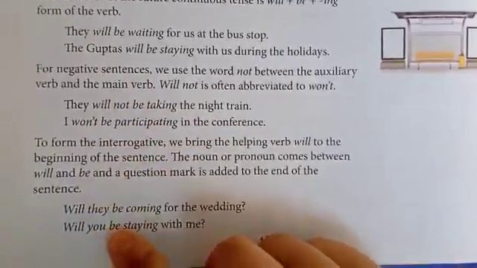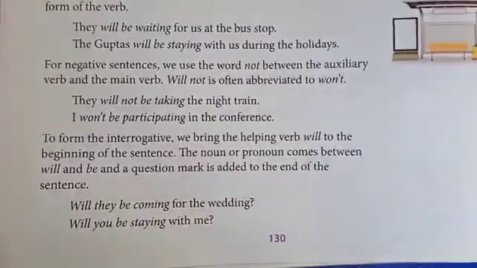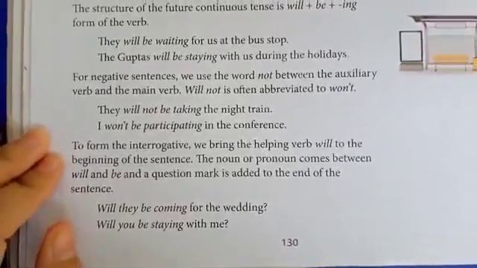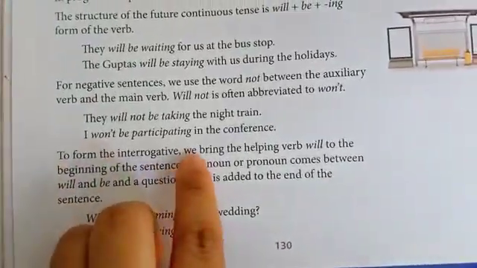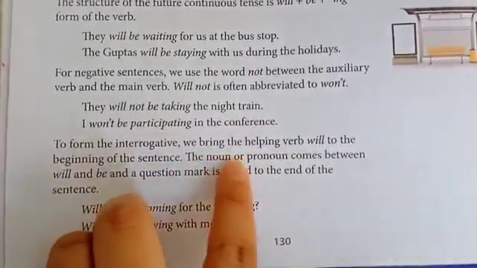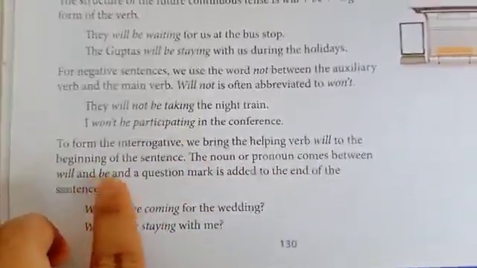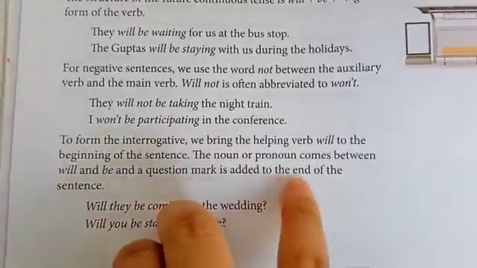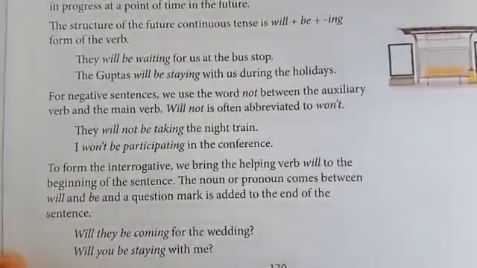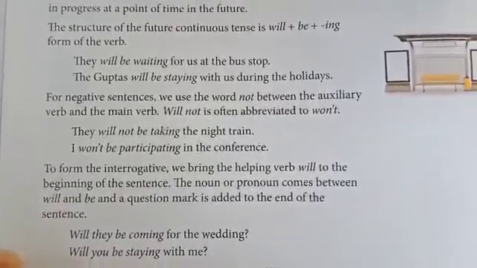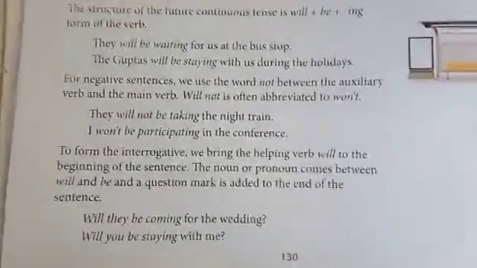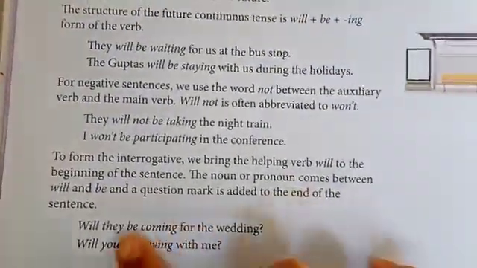Alright. Now see here, if you have to form the interrogatives or you have to form the question, then what are you going to do? To form the interrogative, we bring the helping verb will to the beginning of the sentence. The noun or pronoun comes between will and be, and a question mark is added to the end of the sentence. It is very simple. It is as we were learning in the previous chapters also. Again, we are repeating the same thing. For making the interrogative sentence, we simply have to bring will in the front of the sentence.